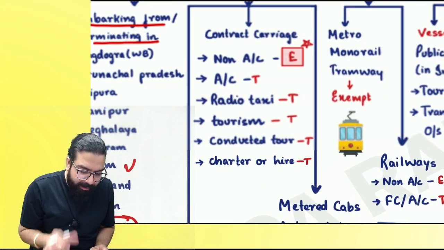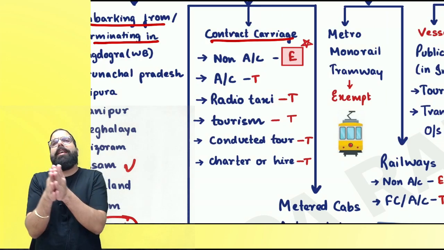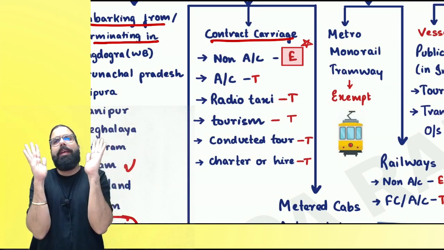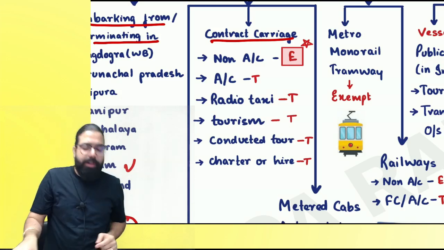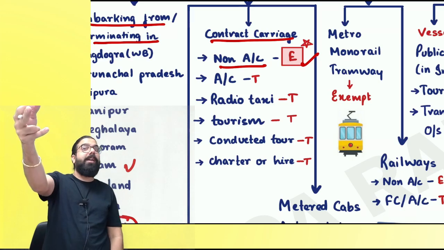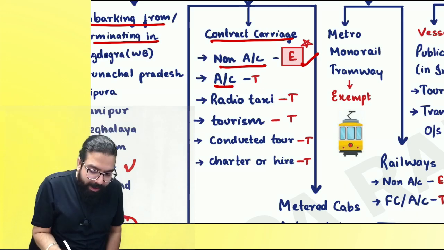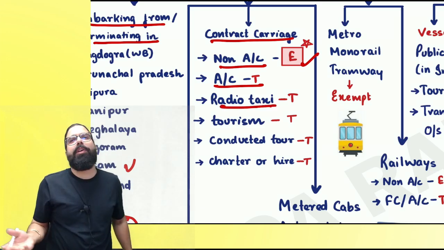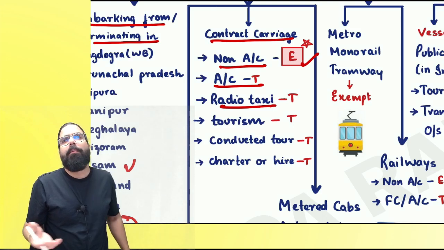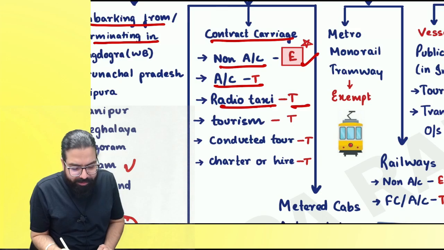The next one over here is contract carriage. What is a contract carriage? A contract carriage is a carriage which you book for going from one point to another. Are we clear, everyone? It is for point to point transportation. Now, if it is non-AC, government told, okay, exempted, but exemption will not apply if services are given through e-commerce operator. AC radio taxi: you booked a radio taxi. What is the radio taxi? Ola, Uber, etc. You went online and booked. Now, all these radio taxis are always taxable.